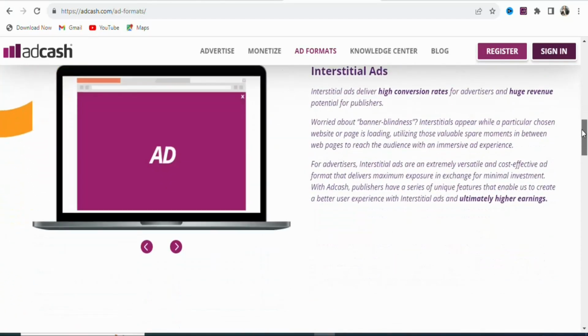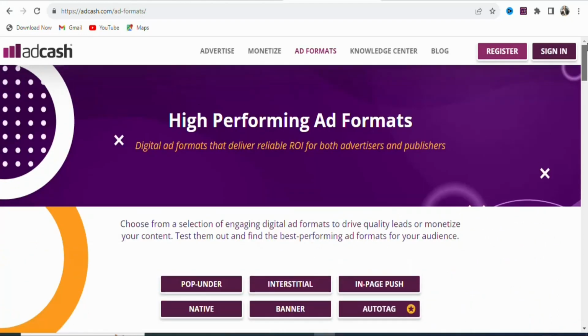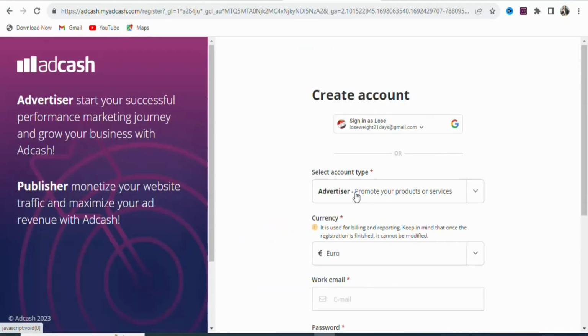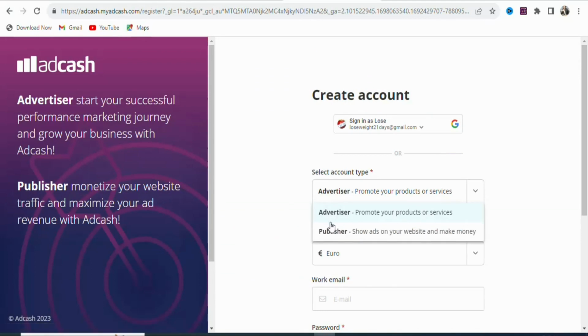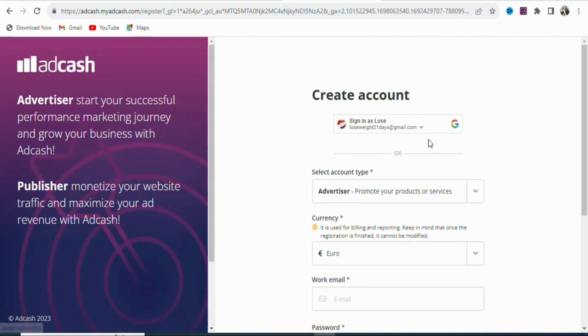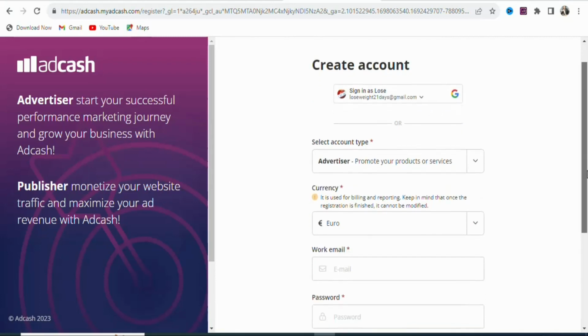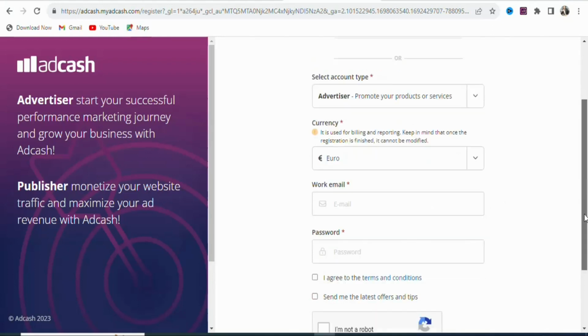You can see. So now what you have to do is create an account so that you can use the platform to advertise your affiliate link to people in Australia. To register, you are going to click right here, register. Once you click on register, you have to select advertiser. Do not select publishers, select advertiser. Once that is done, you can sign up with your Google accounts, or you can enter your email and a password so that you can sign up for a free account.